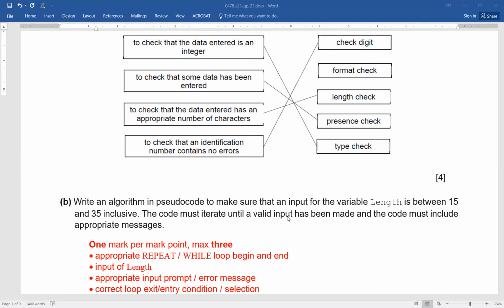Now, how will I do it? By the way, iterate. Iterate means the loop. Can we recall very quickly the loop structures that we have worked on? Yes, children? Which loop structures?